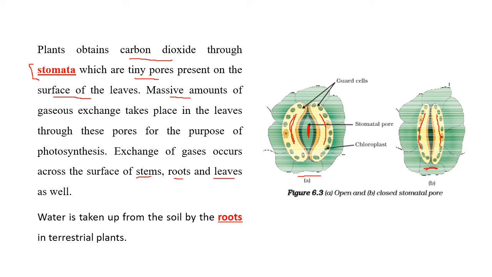So stomata is made up of two guard cells. Stomata is an opening which is made up of two biconcave guard cells. These guard cells open and close to let the gases come in and go out. And again I told you, large amounts of water can be lost through the stomata. Now from where did the water reach the leaves? Water is taken from the soil by the roots in terrestrial plants. And aquatic plants are already living in the water. But the water has reached the leaves. Okay, from the root the water has reached the leaves.